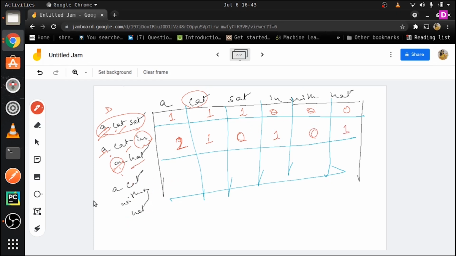The final one is basically a cat with a hat. So you have 1 here. Sorry, 2 A's, so this becomes 2. My bad. So cat becomes 1, sat is 0, in is 0, with is 1 and hat is 1. Okay, so this is basically the matrix that represents this.